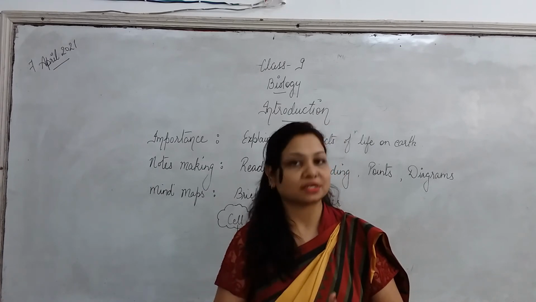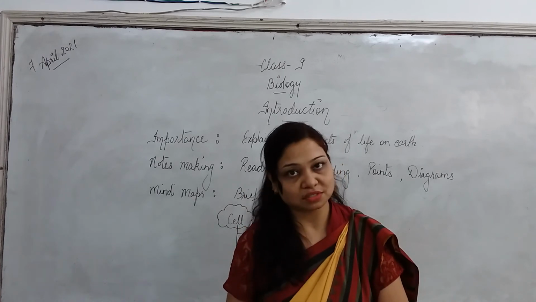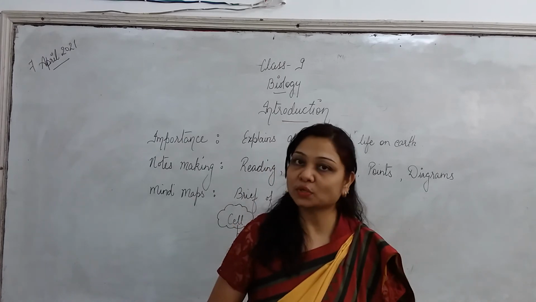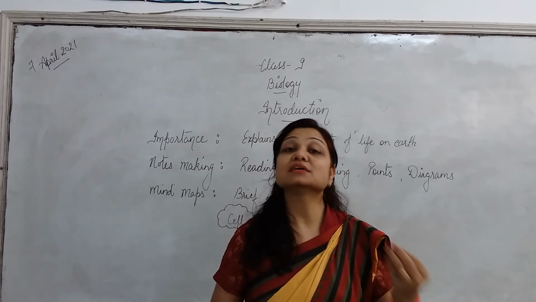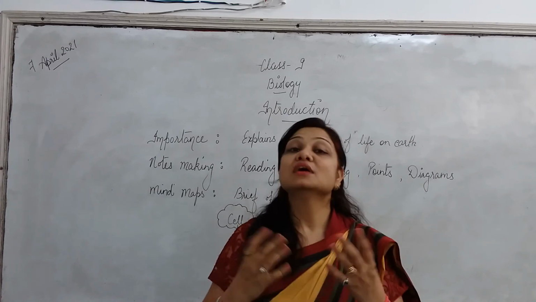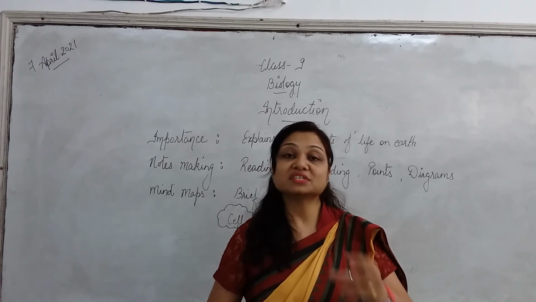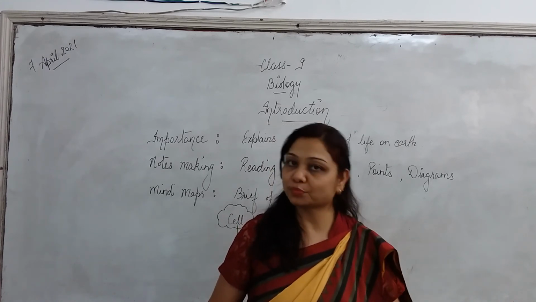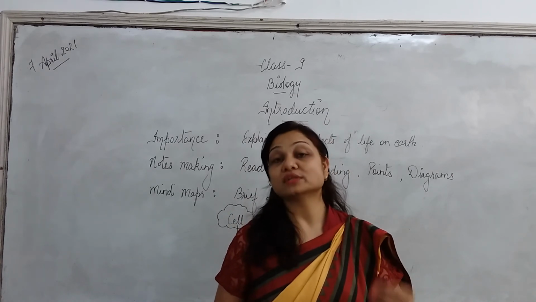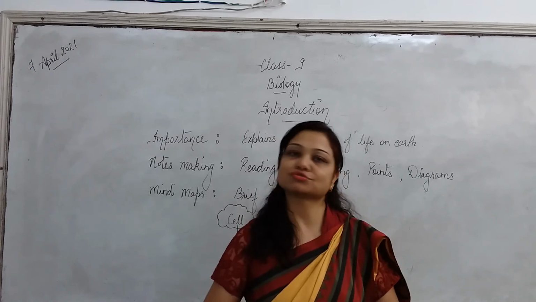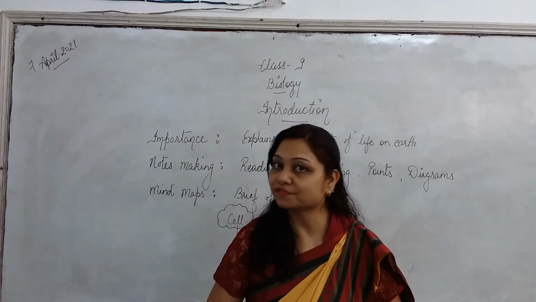And why is it called the functional unit? Because the organ systems comprise cells themselves. So if all the cells are working, it means the organism is working, the living being is working. You must have heard about unicellular organisms. In them, only one cell is there which is performing all the functions. So it is the cell which has to work properly for a living being to work properly, right? That is why it is called the basic functional unit also. So now you know the name of the chapter and why it is so. The basic structural and functional unit of life is cell.